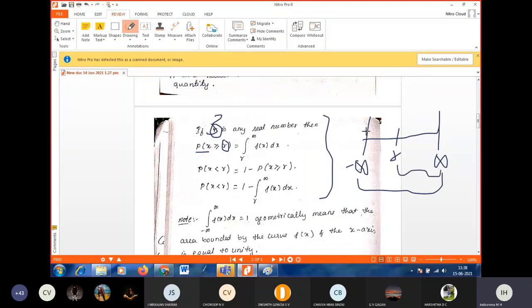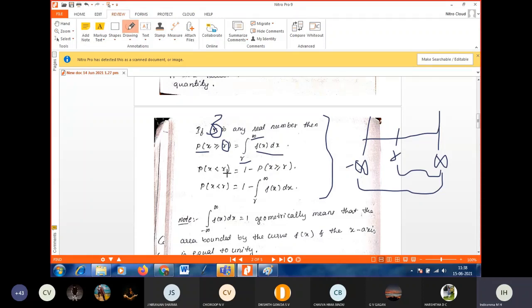Greater than or equal to r means from r to what? R to plus infinity. So I write it in the integral symbol: integration from r to infinity f of x dx. The value r will be given in the question, and we use it while solving the problem. Okay, next, the second point.